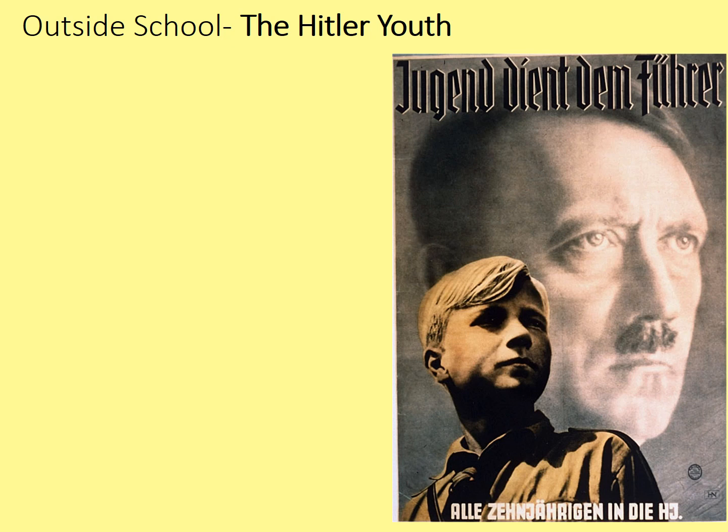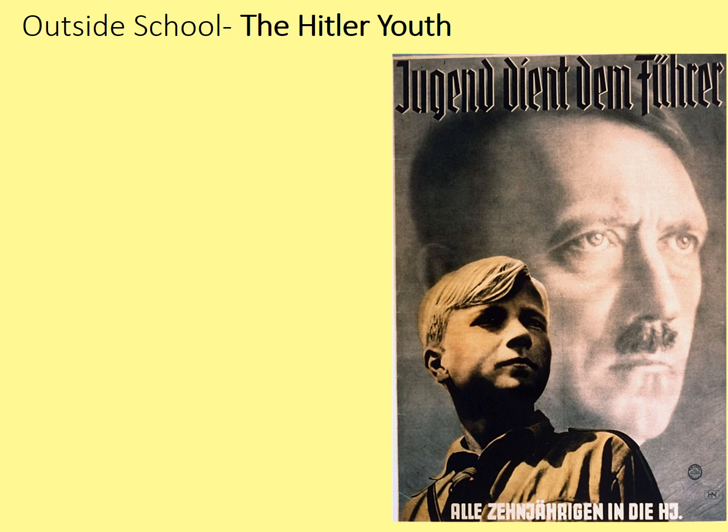We can see a poster here showing a typical Hitler Youth boy in his brown shirts with tie, with Hitler in the background. The text reads, Jugend dient dem Führer, alle 10 Jahren in die HJ. And my German's pretty terrible, as you can tell, but it basically means young people serve the leader.